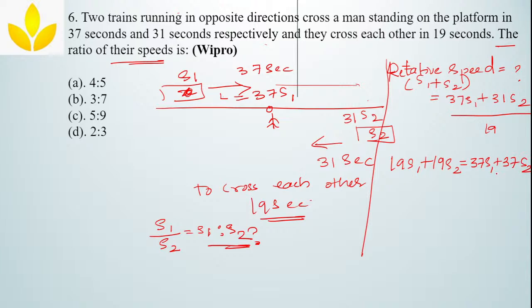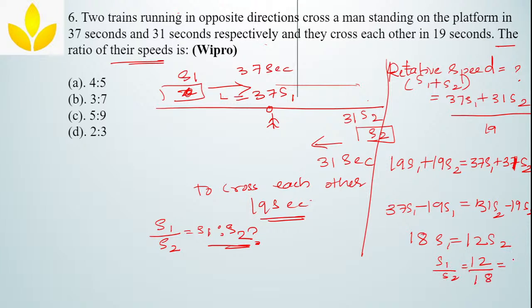Okay, so S1 you take it to the other side, S2 you take it to the one more side, and you will get the answer. Now 37 S1 minus 19 S1 is equal to 31 S2 minus 19 S2. So what is the value you will get? You will get 37 minus 19, which is 18 S1, equal to 12 S2. So S1 by S2 is equal to 12 divided by 18, which is equal to 2 by 3.